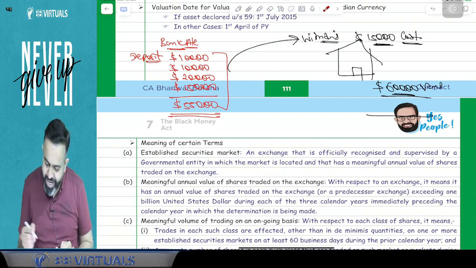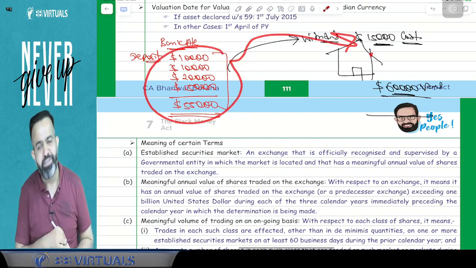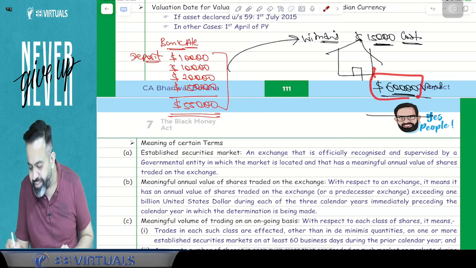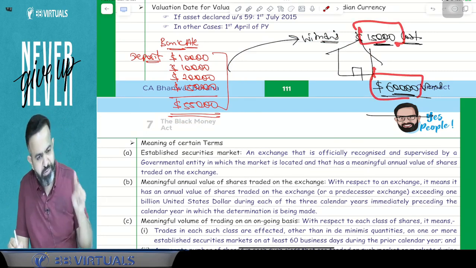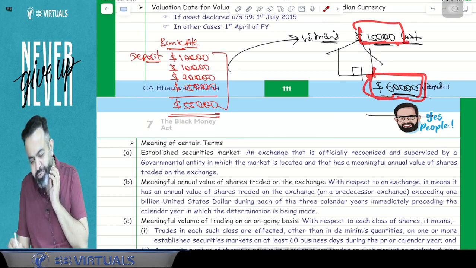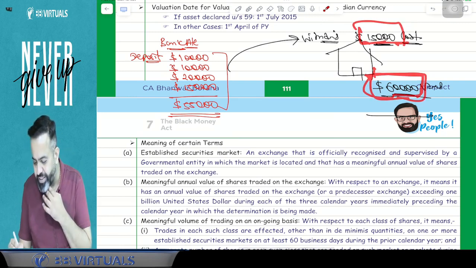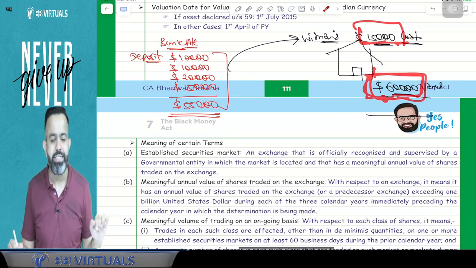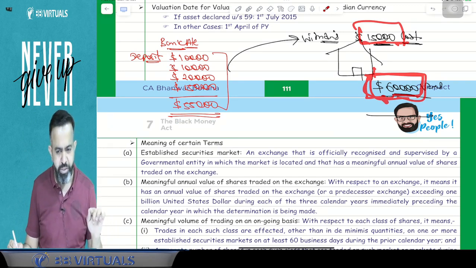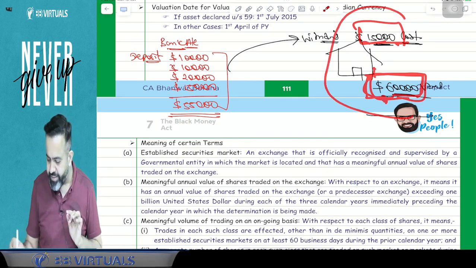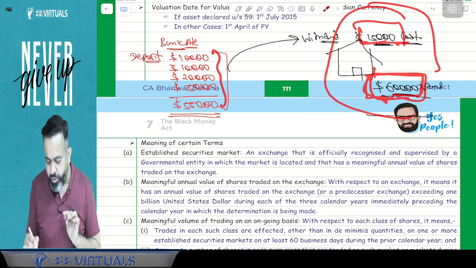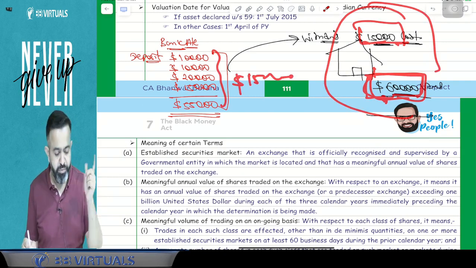Because from the same account I am withdrawing and I am purchasing one asset. So this asset will be considered as $15,000. I purchase one asset. So $60,000 and the $15,000 here comes to the $60,000. So when $60,000 is considered here, meaning this asset is considered here, then in the bank account deposit, that $15,000 will be reduced.